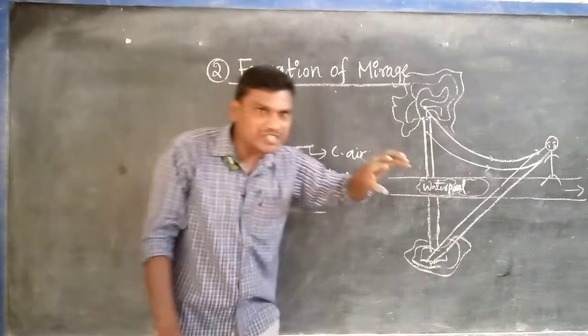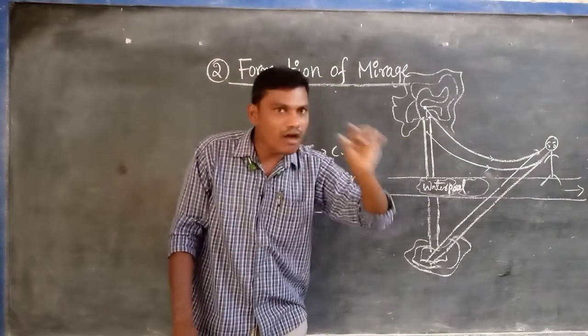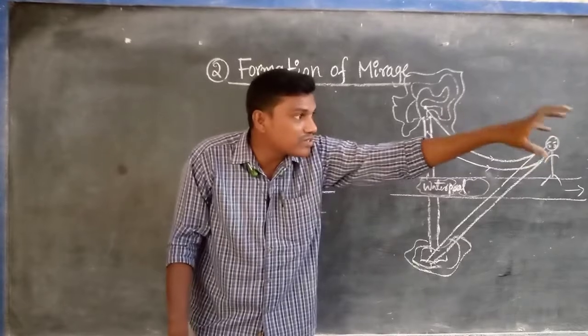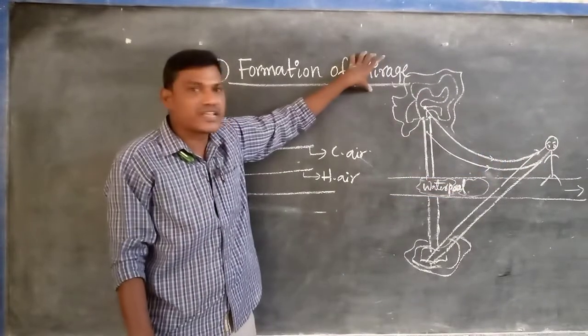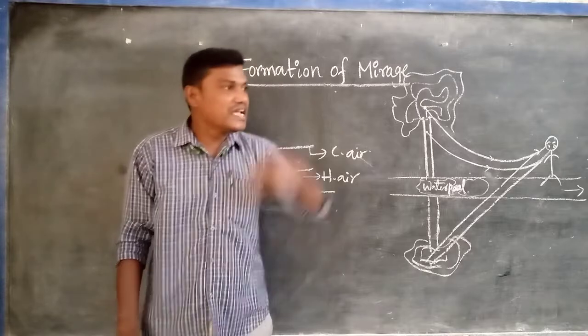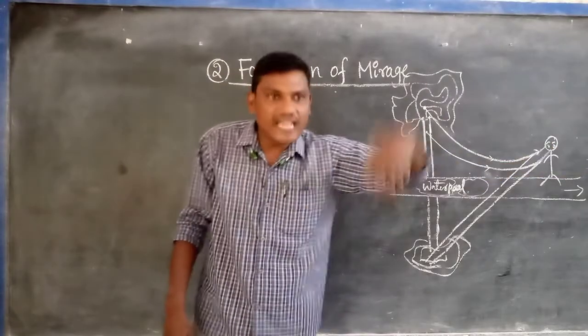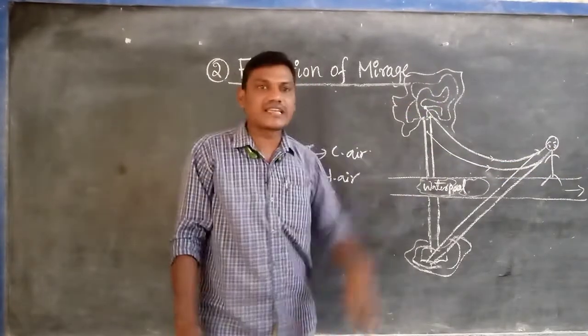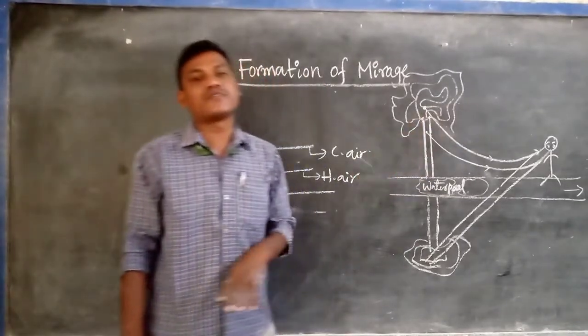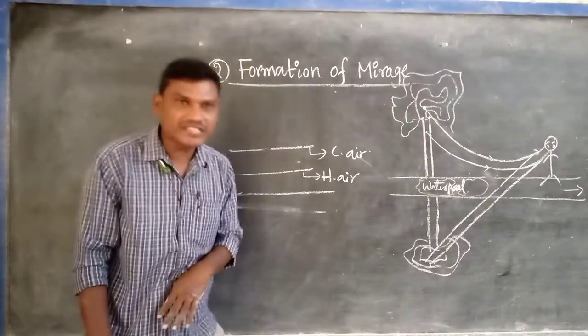Understanding or not? During the summer season, on a hot sunny day, a water pool appears to us on the surface of the road. That is called mirage. How is the mirage formed? That is our concept, but we cannot explain it directly. That's why, with the help of a tree diagram, by taking a tree, we can explain it very easily. Are you understanding or not?